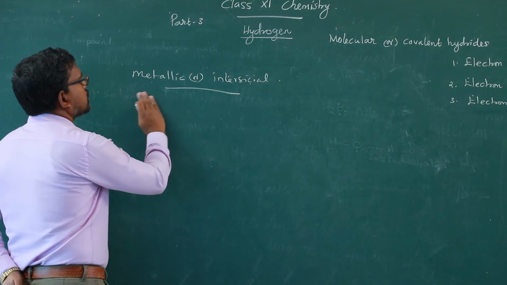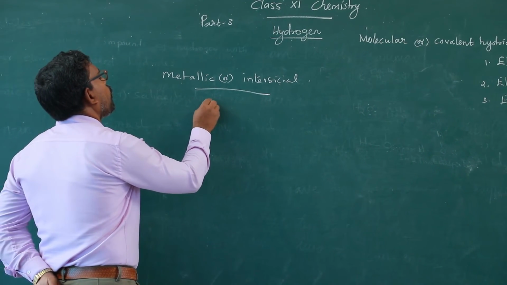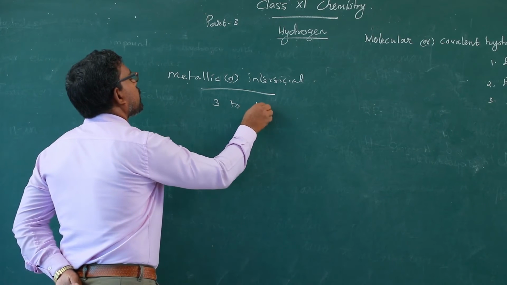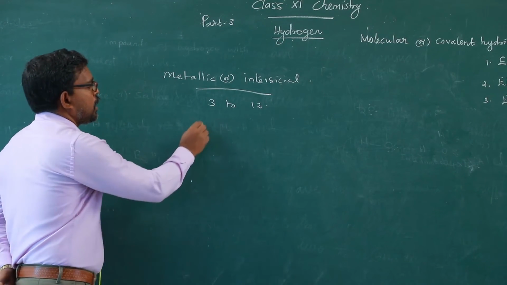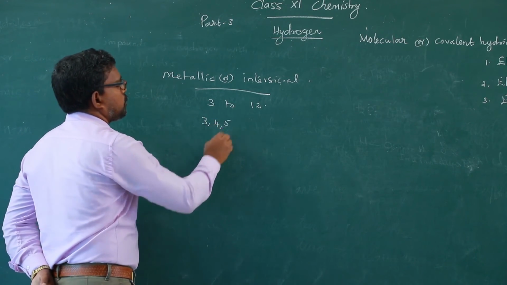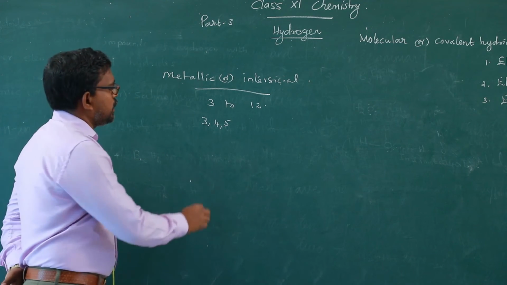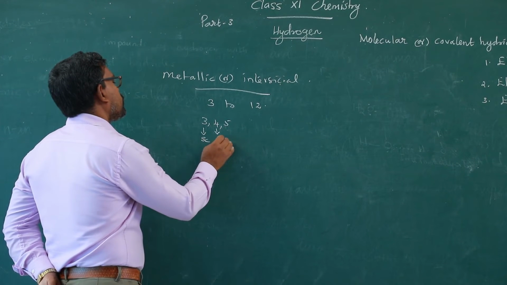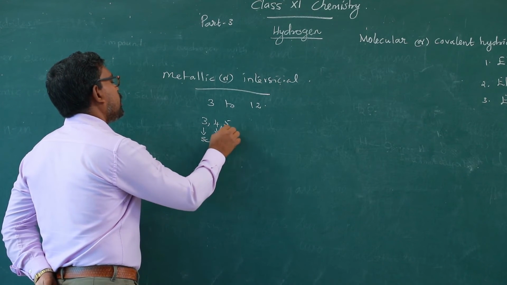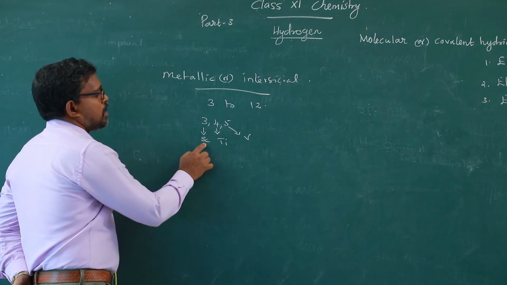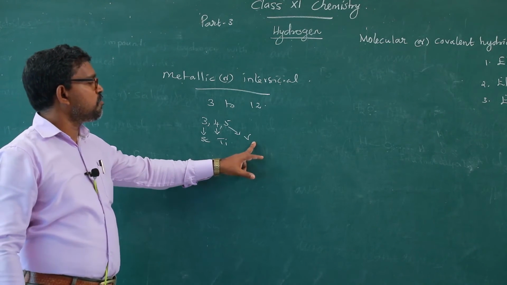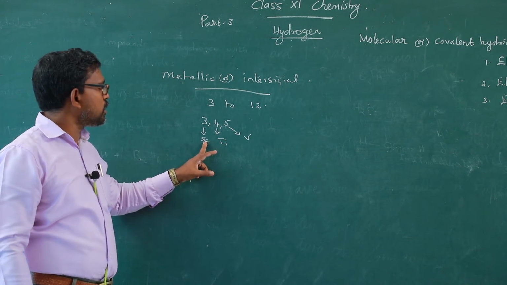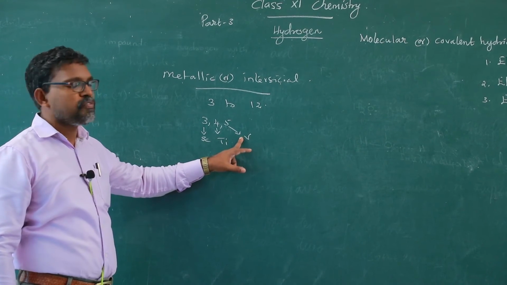We know that transition elements are present in group number 3 to group number 12. Group number 3, 4, 5: that is scandium, titanium, vanadium.